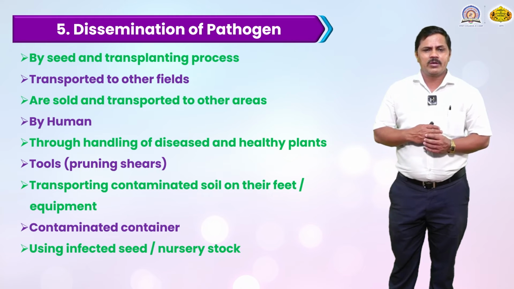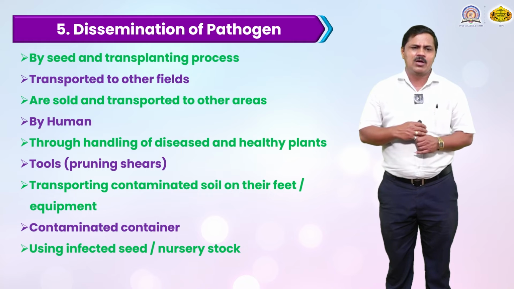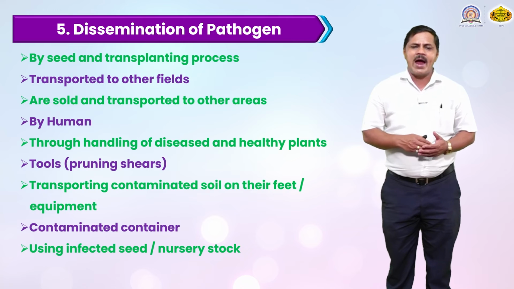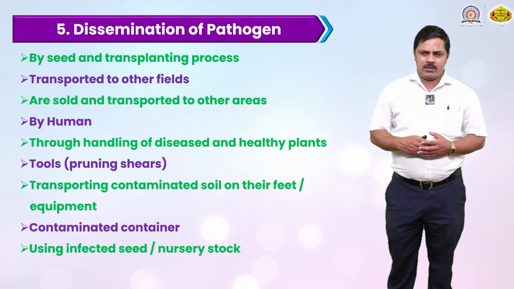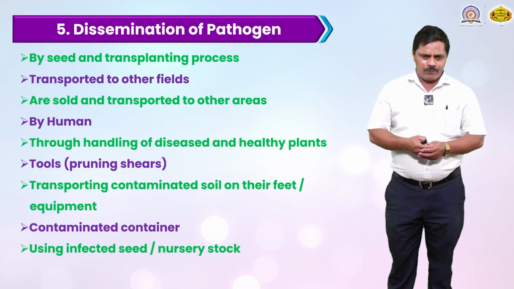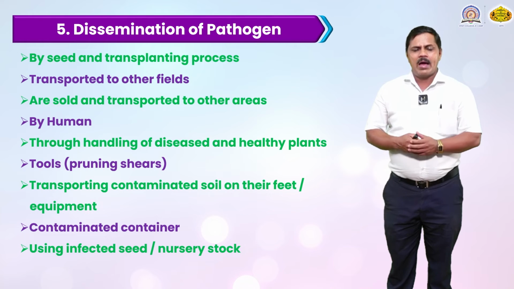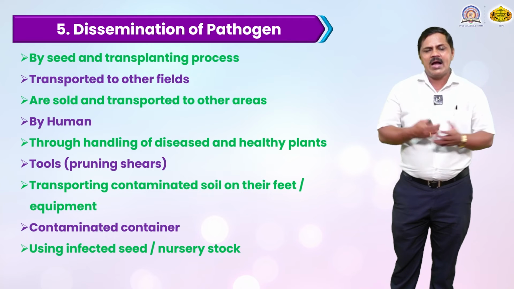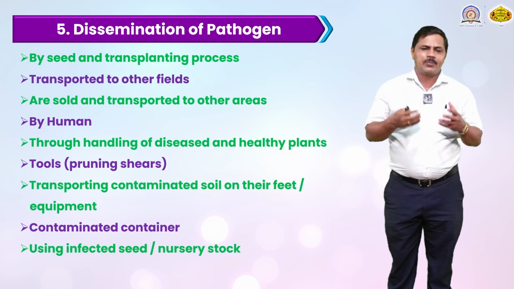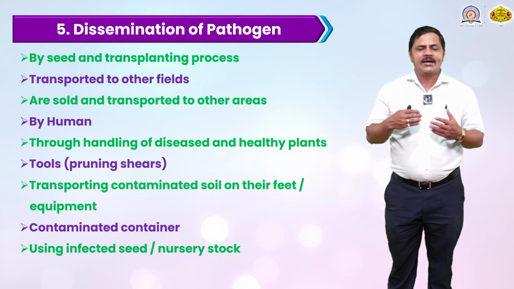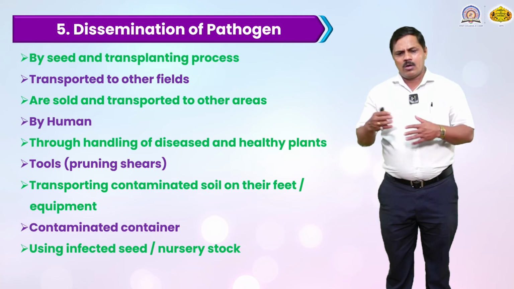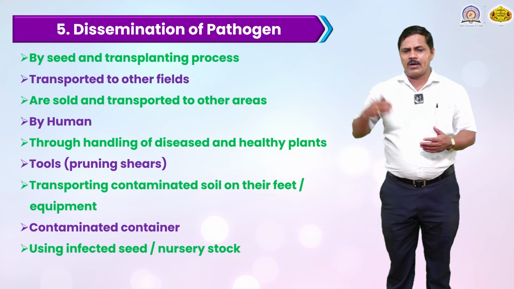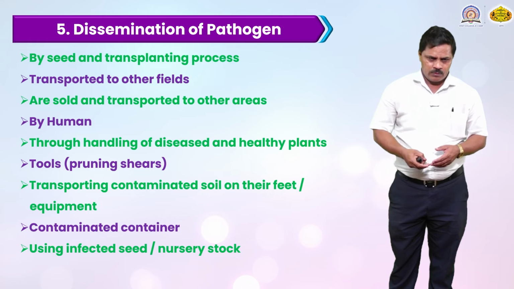Then humans can also disseminate the pathogen or disease from one field to another, one plant to another, through the handling of diseased and healthy plants. Suppose a human handles or cuts plants, or touches a diseased plant, and many spores fall on the surface of the human body. At the time of irrigation or working inside the field, these spores can be transmitted from one plant to another plant, one field to another field.